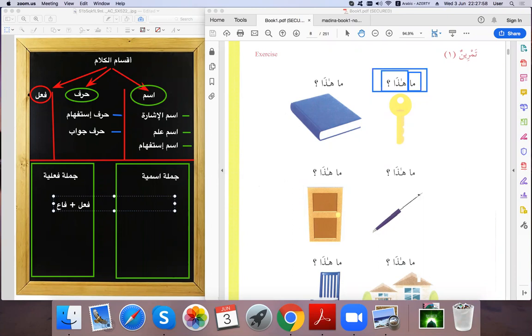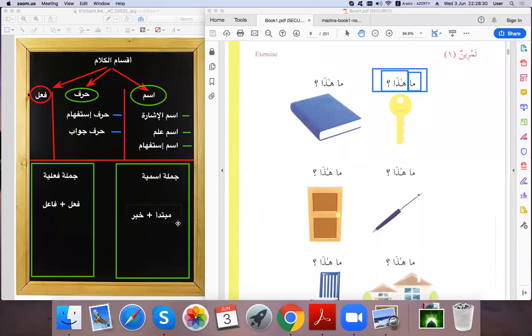Sometimes it comes with مفعول به. This is الجملة الفعلية. It has فعل and فاعل, always فعل and فاعل to make a جملة مفيدة. But in جملة اسمية, it is about مبتدأ plus الخبر that we are going to explain next lesson inshallah of this grammar.